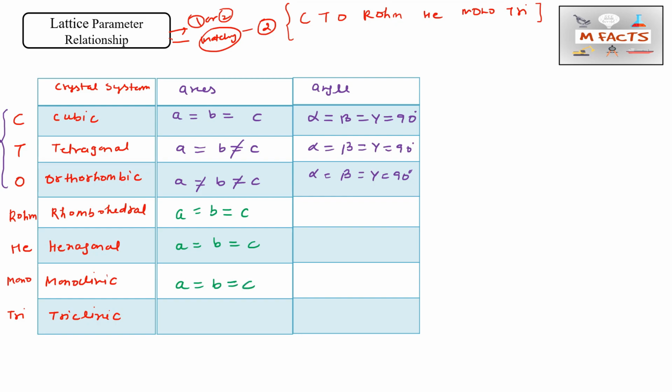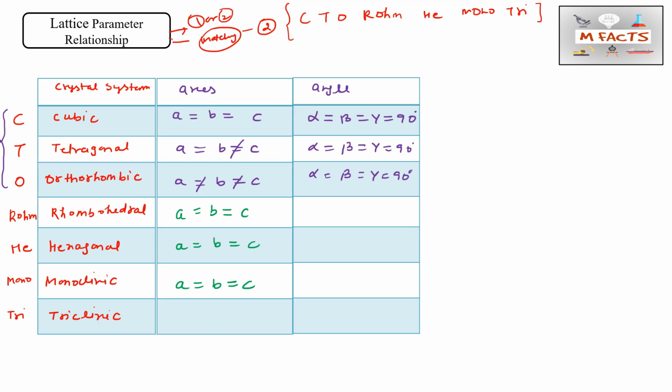This is the writing style, and this is how we can remember it during the exam pressure, how we may handle the exam pressure. If you do this in the practice session, you need not do these things in the exam. You can just remember this concept and write. So a equals b equals c, a equals b equals c, a equals b equals c.